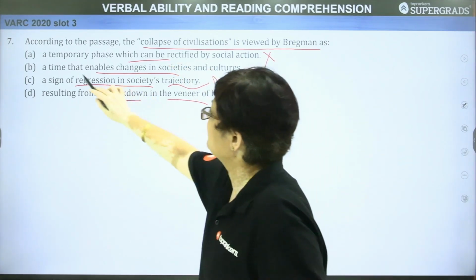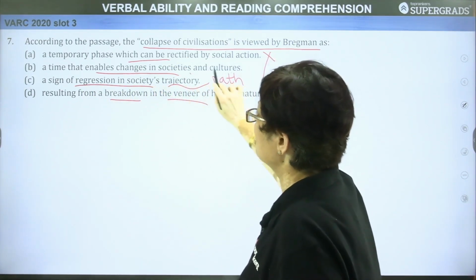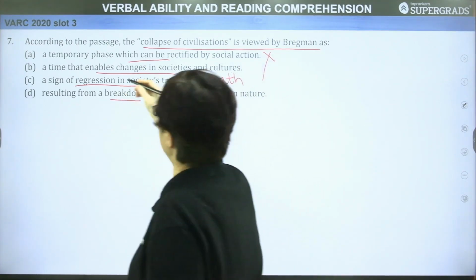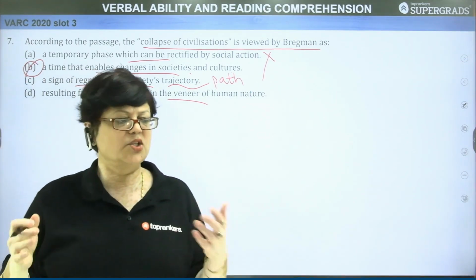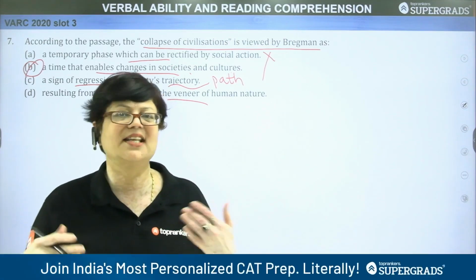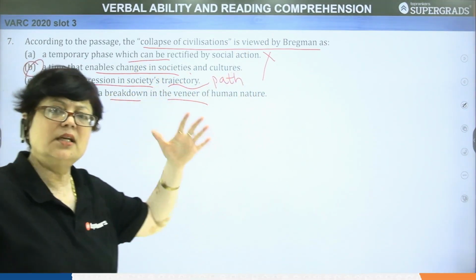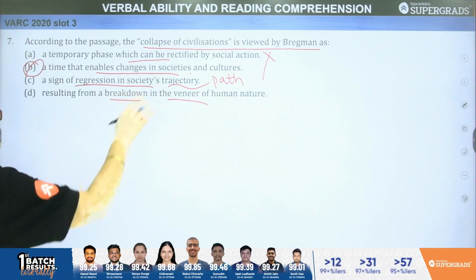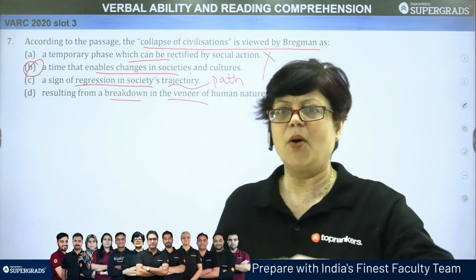Then B, a time that enables changes in societies and cultures. So, yes, here you find that this is a time in which changes can happen in societies and cultures. The change of opinion, the change of view, the change of policies, the change of philosophies when one culture, when one civilization collapses. Still, let us examine C, a sign of regression in society's trajectory. Not necessarily. Regression means going down, right? Opposite of progress.